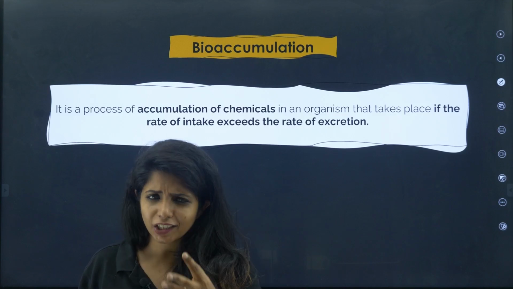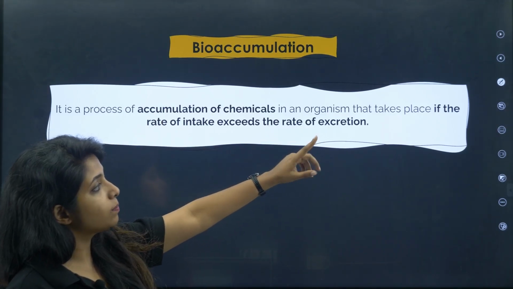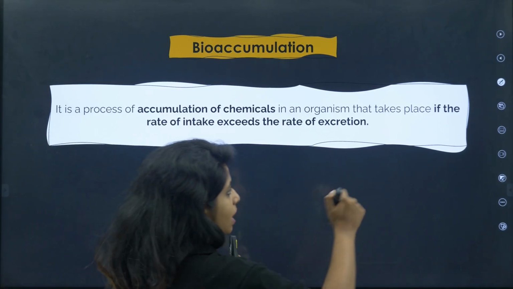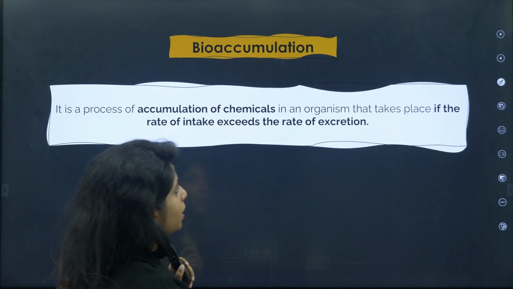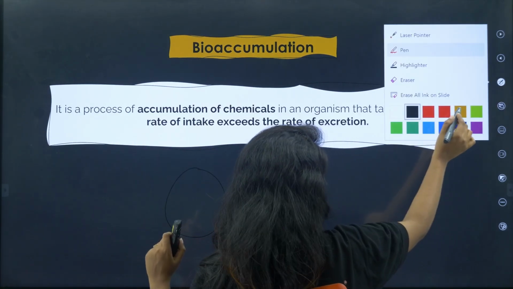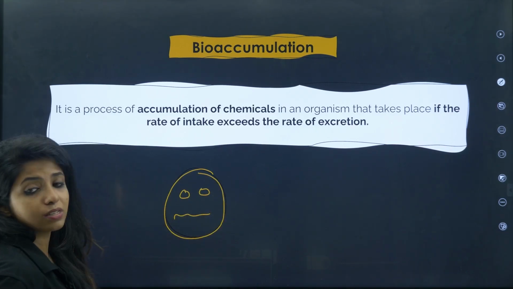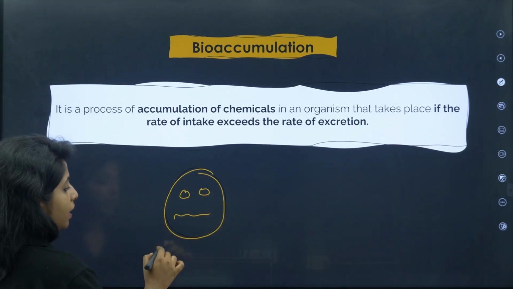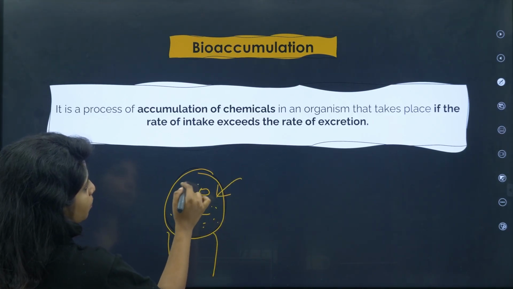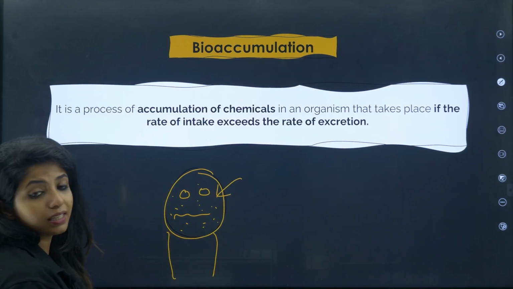What is this thing that is getting accumulated? Let's see. Over here, it is a process of accumulation of chemicals in an organism that takes place if the rate of intake exceeds the rate of excretion. For example, some chemical is being taken in by an organism. This organism fed on something which had the chemical, and now the chemical is in its body. It stays in the body because the rate of intake exceeds the rate of excretion.